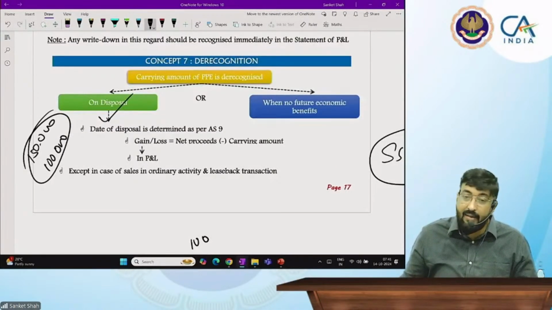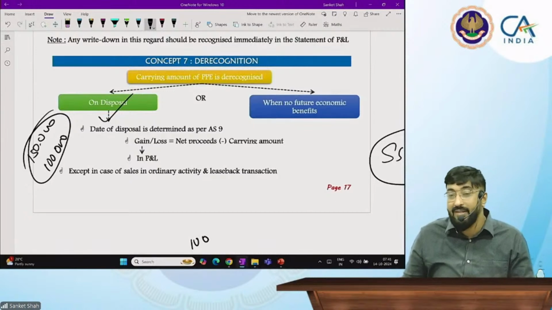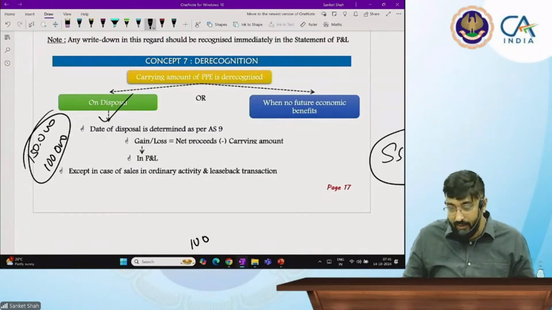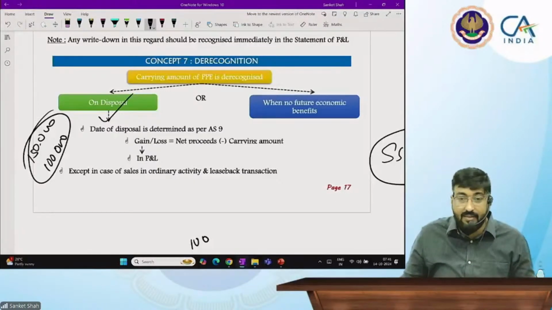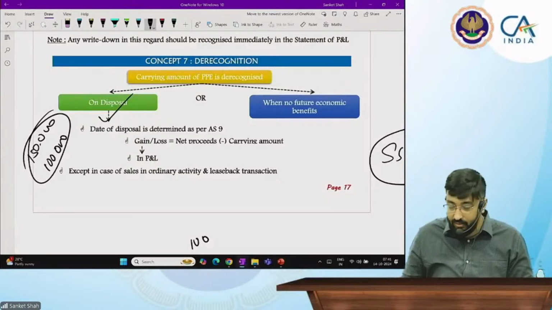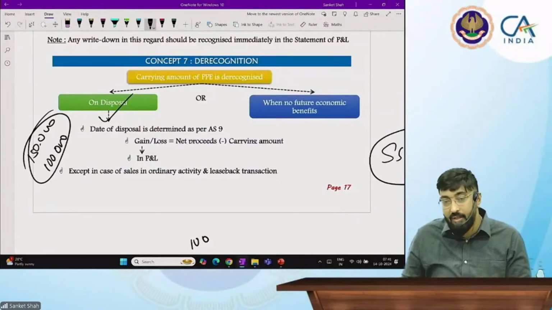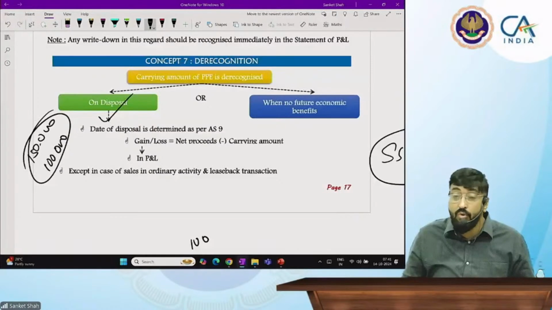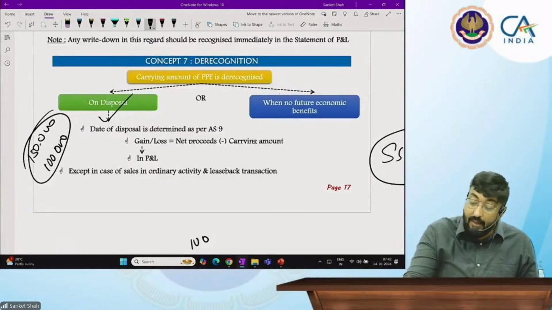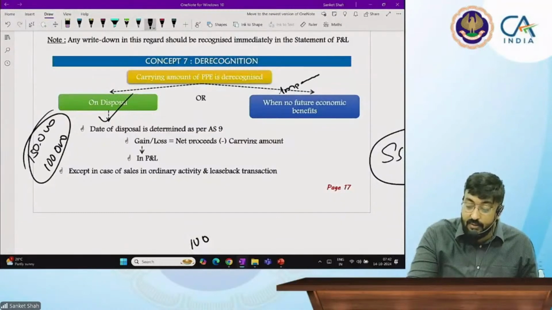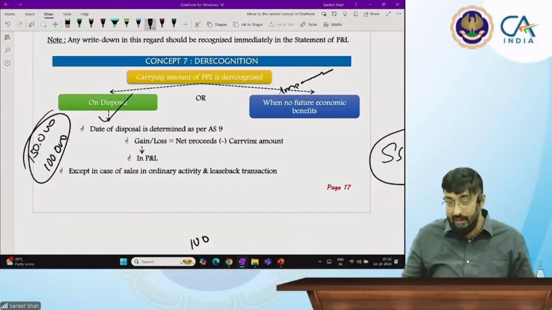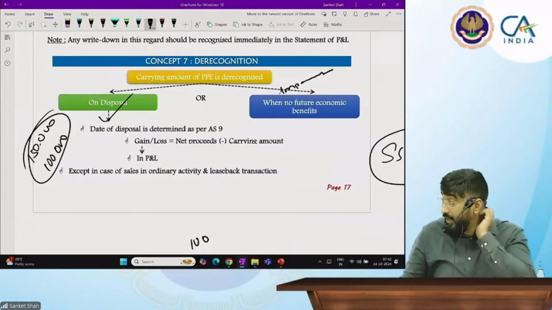And now, if your asset is not giving you future economic benefit, the asset is in idle condition. Though the asset is in idle condition, you have to provide depreciation. But now you don't want to show your asset because it's totally idle. So it is called impairment loss, and you can derecognize it. You can derecognize it means what?